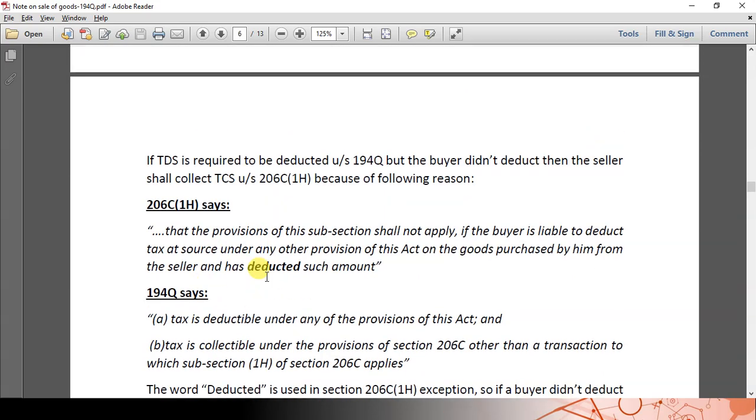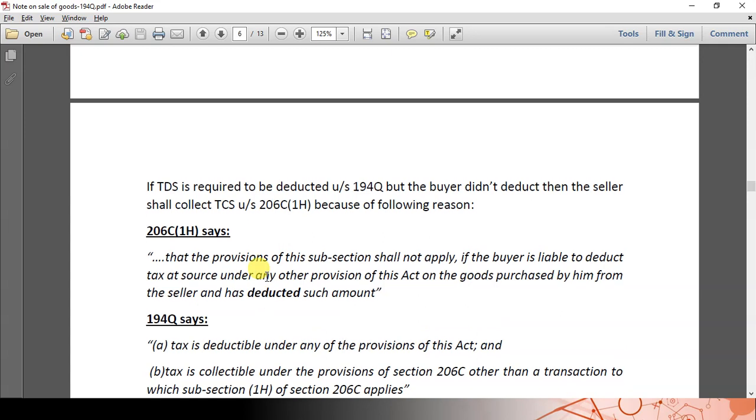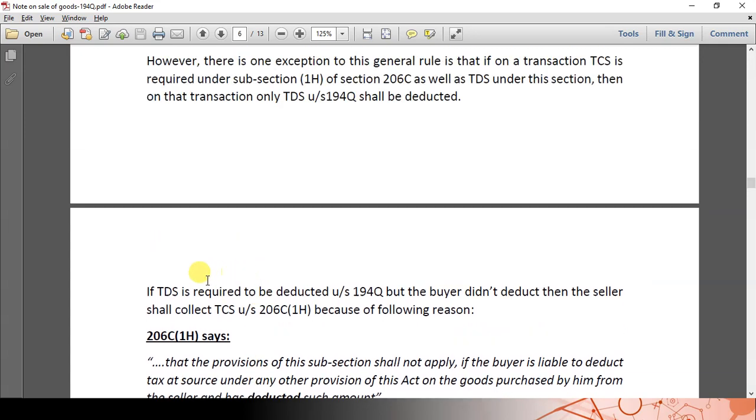Though the prime responsibility under section 194Q is on the buyer, that means the buyer has to deduct TDS on purchase of goods, so the seller need not collect TCS. If in a scenario the buyer did not deduct TDS on a transaction on which section 194Q applies, then the seller has to collect the TCS from the buyer. Just because the prime responsibility is on the buyer, if the buyer did not deduct TDS under section 194Q, the seller should not say that he is not responsible.